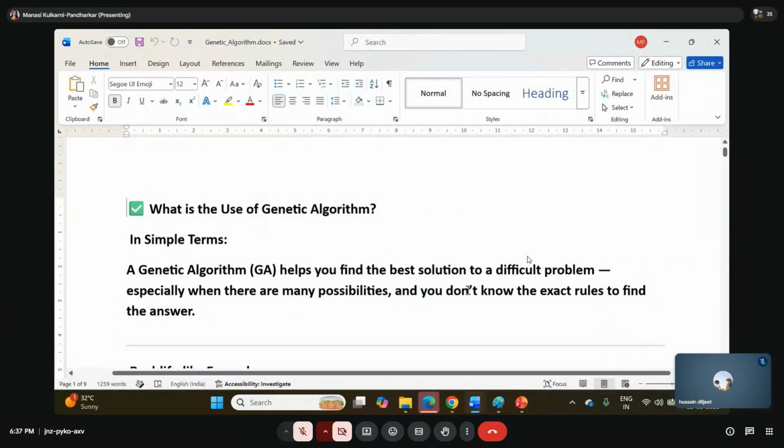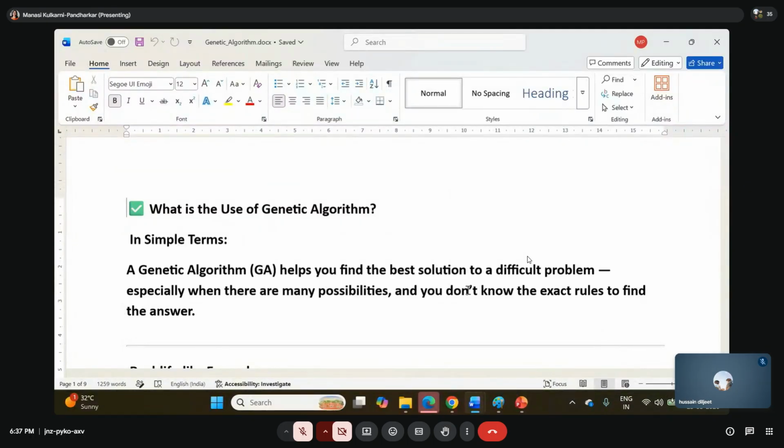So let's try to understand this. The genetic algorithm helps you find the best solution to difficult problems. That is the first very important thing about the genetic algorithm, especially when there are many possibilities and you don't know the exact rule to find the answer. Suppose you want to go for a particular job.